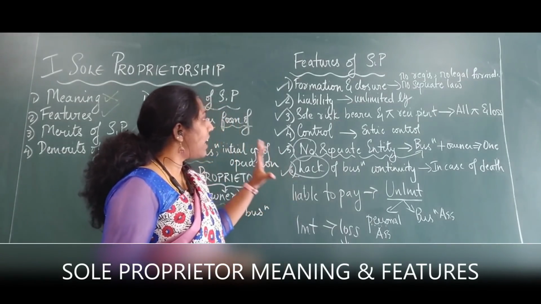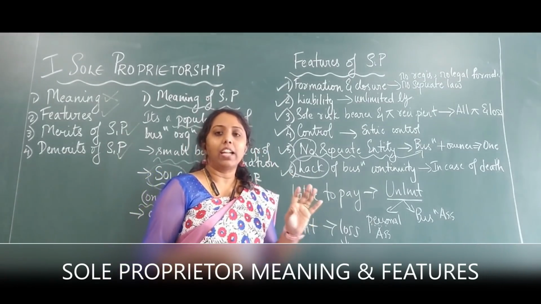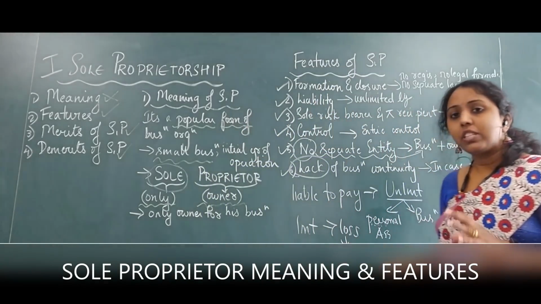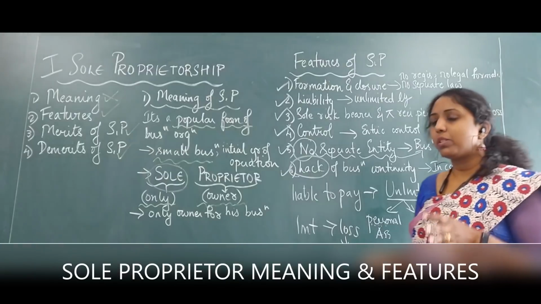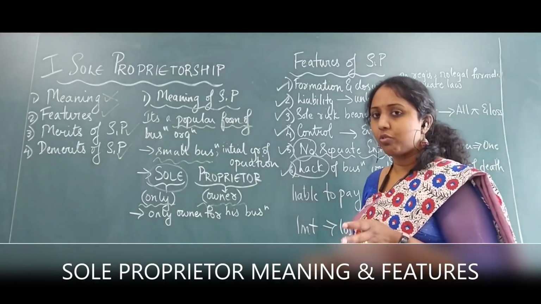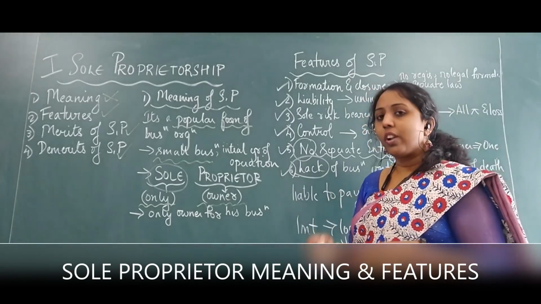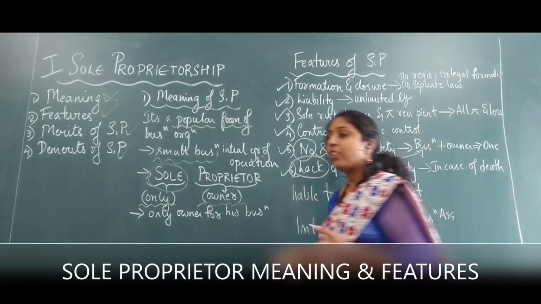Okay, so these are the 6 point features. Again we will revise. Let me know if you have any doubts. Okay, so what's the meaning? It's the most popular form of business organization. It is most useful for small businesses, especially in the initial years. Sole refers to only, proprietor refers to owner.